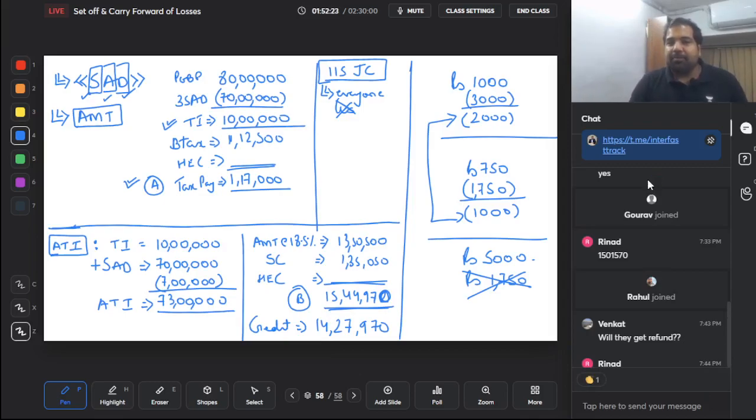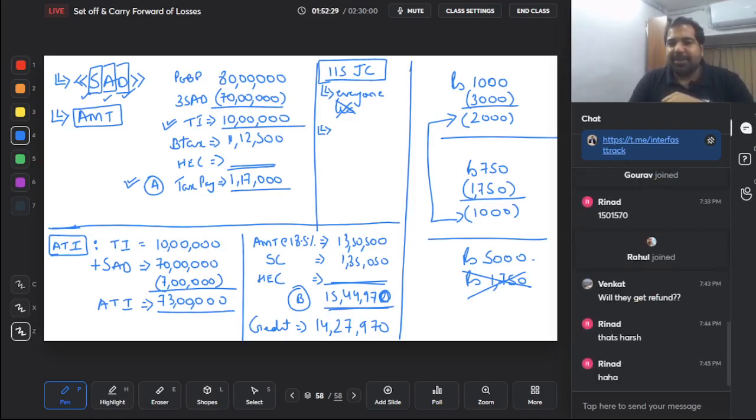It's applicable to everyone. But by the way, it is applicable only to big fish. What do I mean by big fish? Big fish is basically when your adjusted total income is more than 20 lakhs. So guys, this applies to everyone, yes, but only for big fish. That means your adjusted total income should be more than 20 lakh, except for partnership firms. For partnership firms, even if it's less than 20 lakh, you will apply. So this big fish concept does not apply to partnership firms.